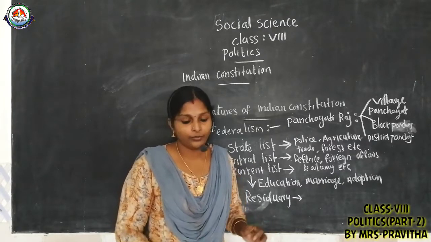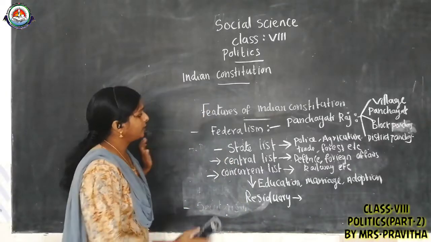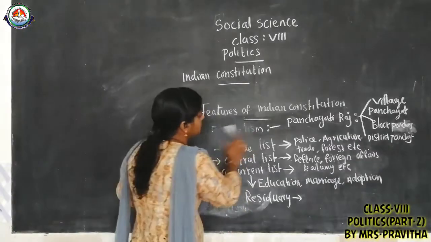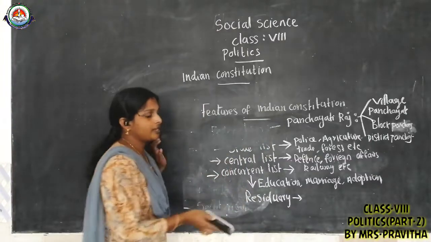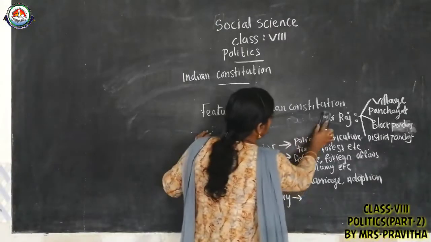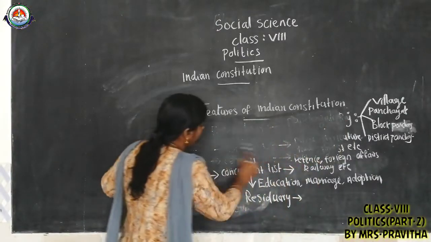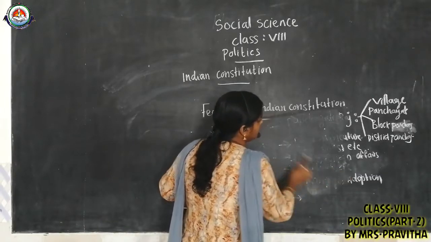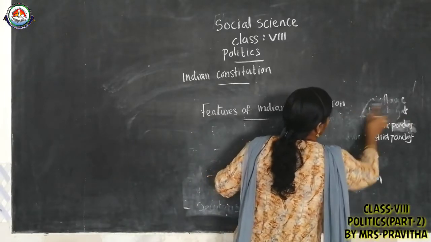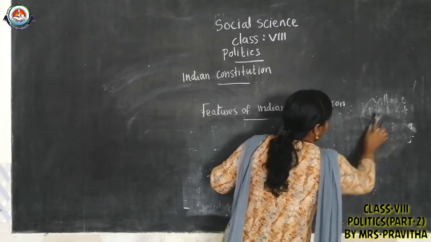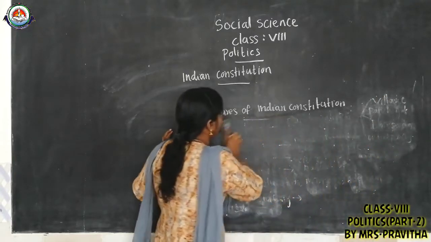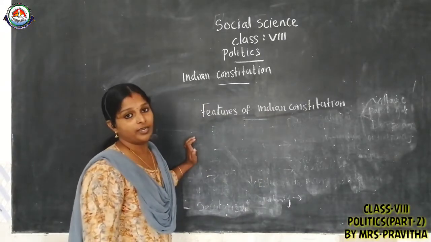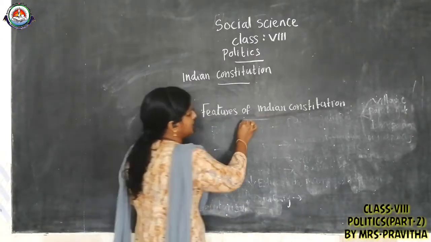Clear? Then, children, I already told you that in India there are two forms of government: central government, state government, and local government also. Those two levels of government are sharing or dividing their powers, which we also discussed. Then we can't say India is following a true federal setup.